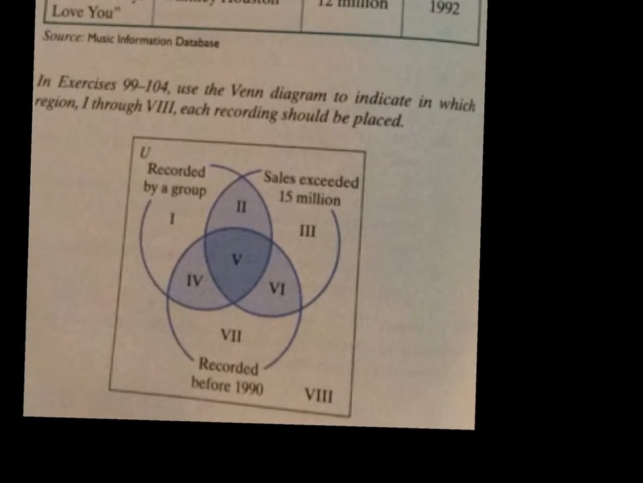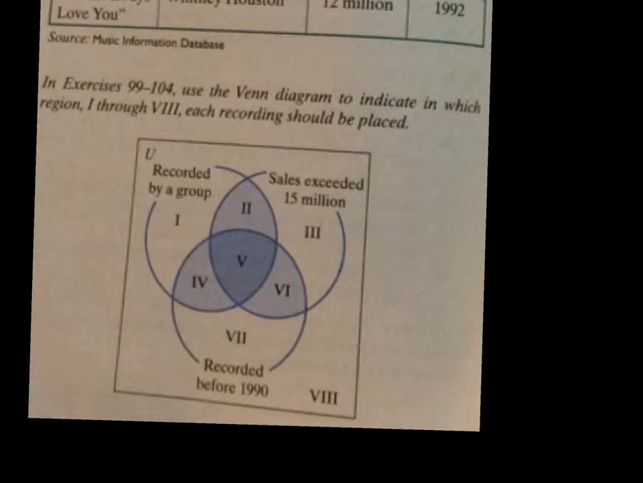And now let's look at the Venn diagram, because here they want us to use this Venn diagram to indicate which region, they give us 8 regions, each of the recordings above should be placed. So we have to understand this Venn diagram before we use it. So we have 3 sets. Obviously we have the universal set, which is probably all the recordings, and recorded by a group. Here are 4 regions. This is the set of all recordings by a group. Here's a set of sales that exceeded 15 million, meaning more than 15 million.